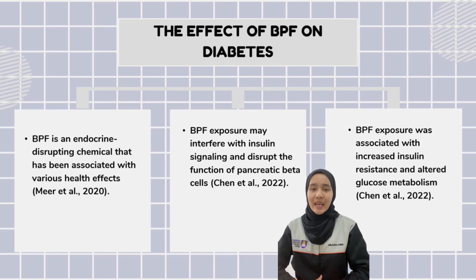For example, an article published in Environmental Pollution in 2018 found that BPF exposure was positively associated with higher fasting blood glucose levels and insulin resistance in a population of Chinese adults. BPF exposure may interfere with insulin signaling and disrupt the function of pancreatic beta cells. Besides, another study published in Environmental Science and Pollution Research in 2020 showed that BPF exposure was associated with increased insulin resistance and altered glucose metabolism.